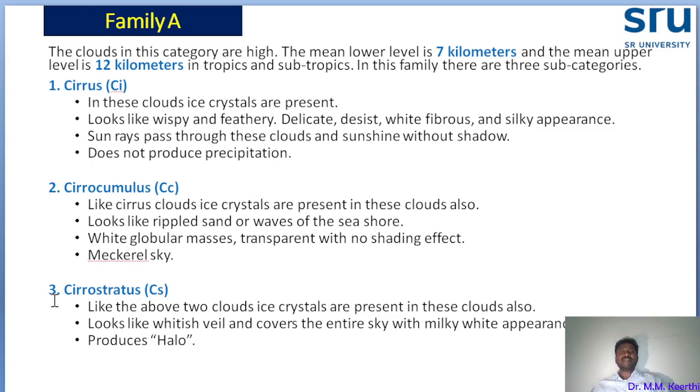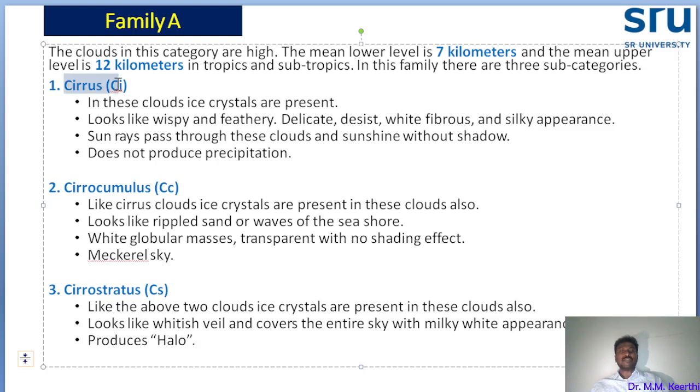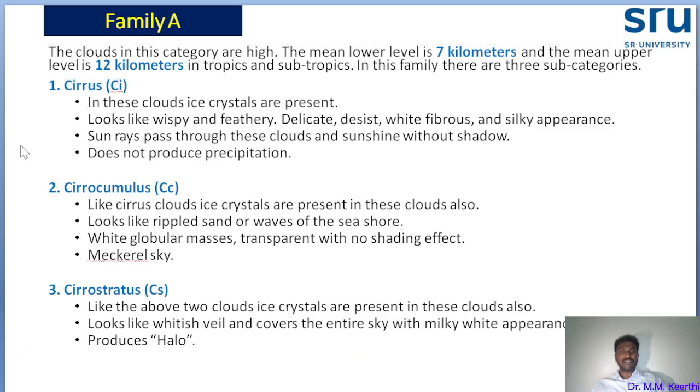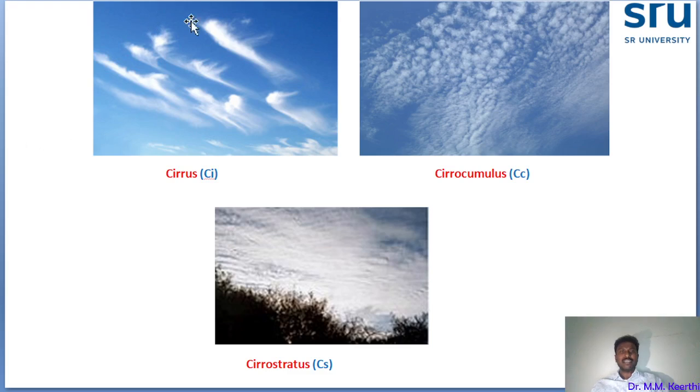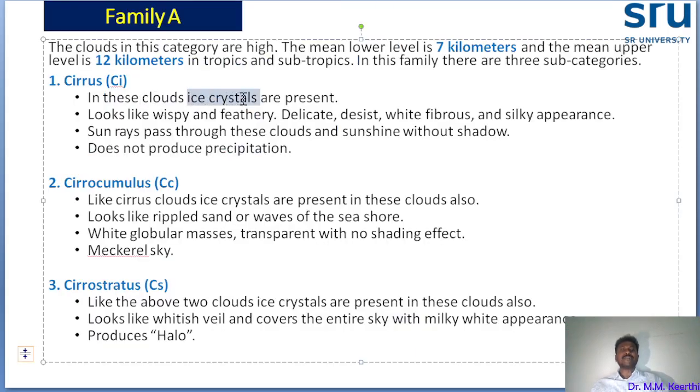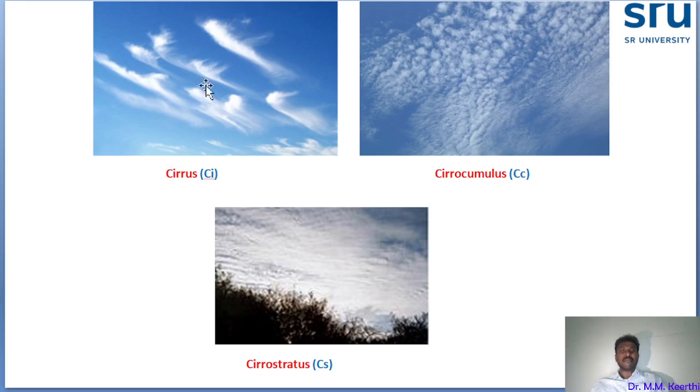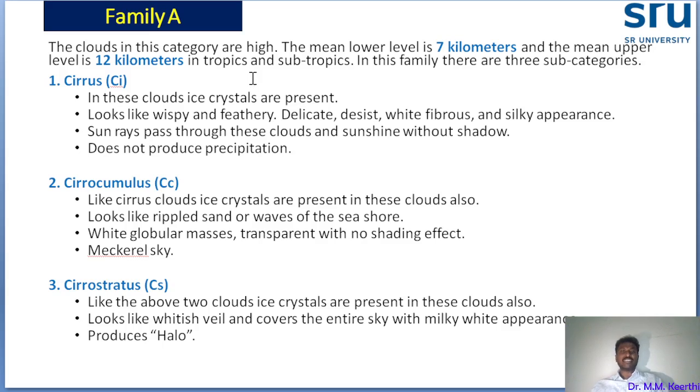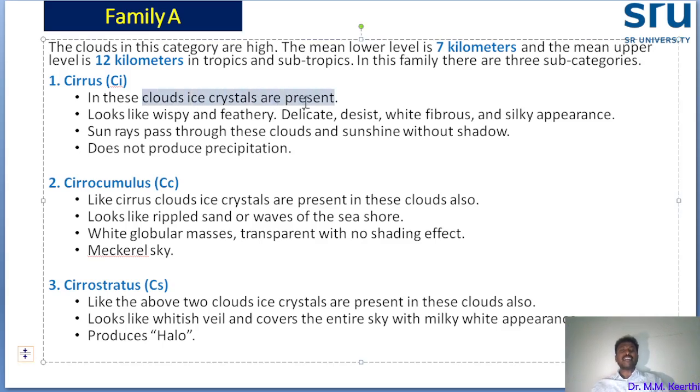First, cirrus, CI. We are going to see these clouds. First, I will show the picture so you will easily understand. You see, this is the cirrus. You see how it's looking. Then I will explain. These clouds are formed by ice crystals. I already told you clouds are almost made up of suspended water particles. When it becomes cool, it becomes ice crystals. That's why these clouds have ice crystals.